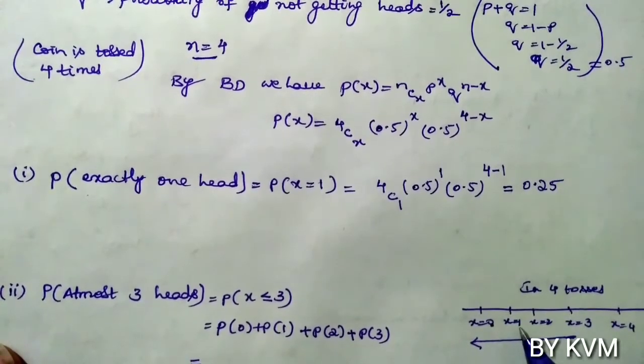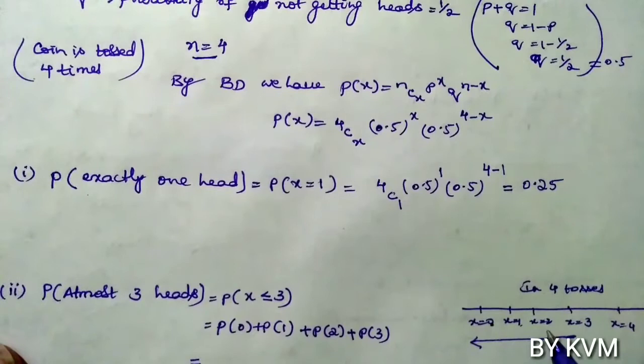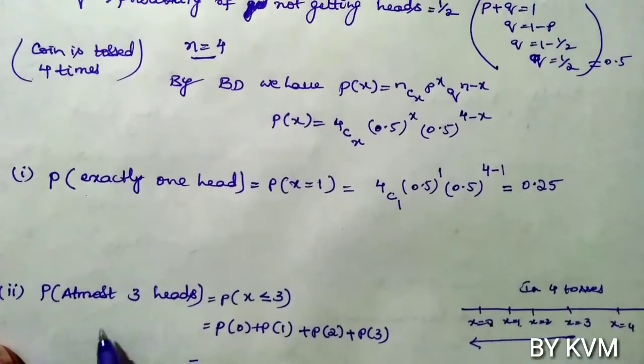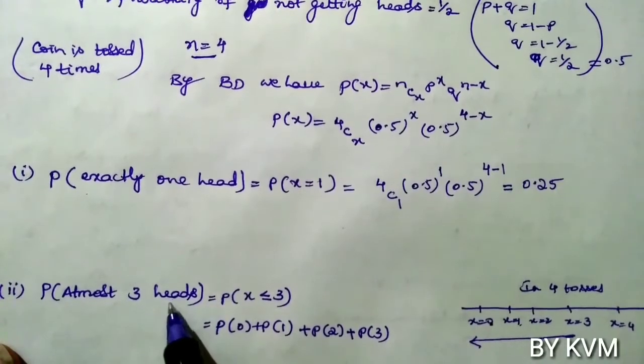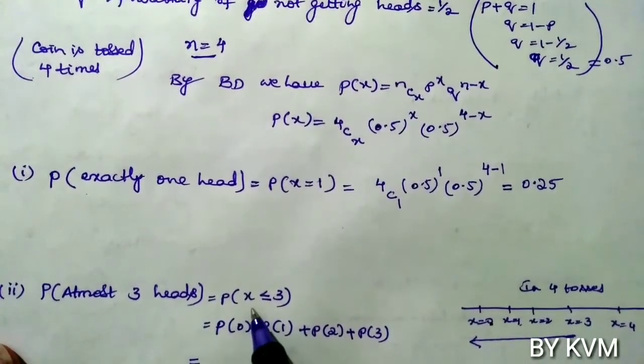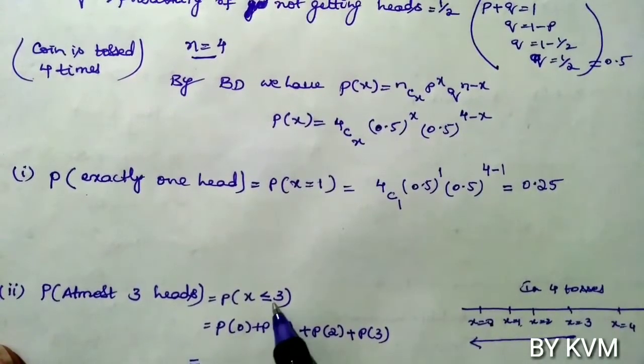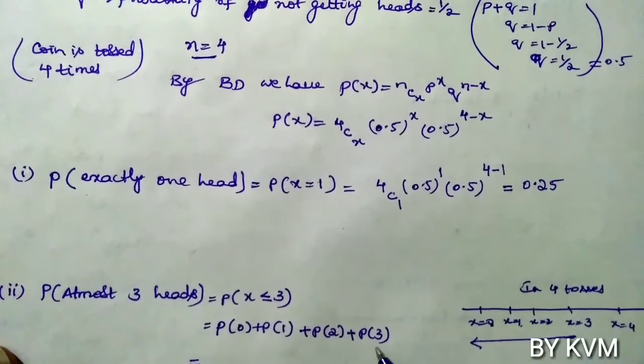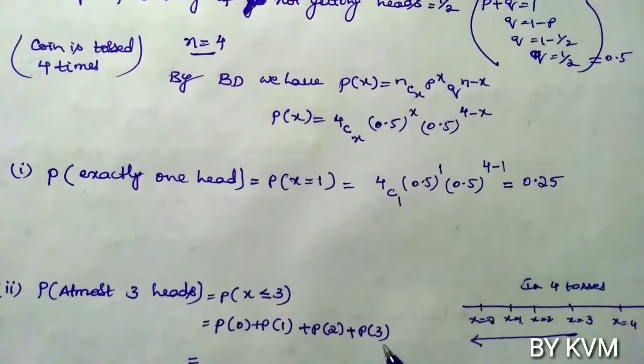X equals 1 means we get 1 head. X equals 2 means we get 2 heads. X equals 3 means we get 3 heads. So the probability of at most 3 heads means probability of x less than or equal to 3, that is probability of x equals 0 plus probability of x equals 1 plus probability of x equals 2 plus probability of x equals 3.